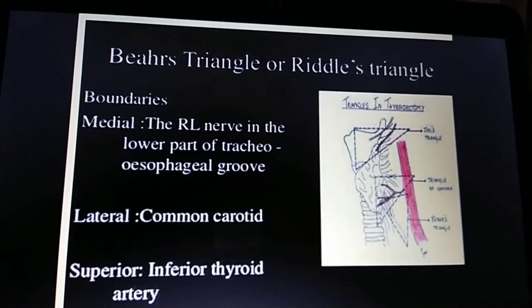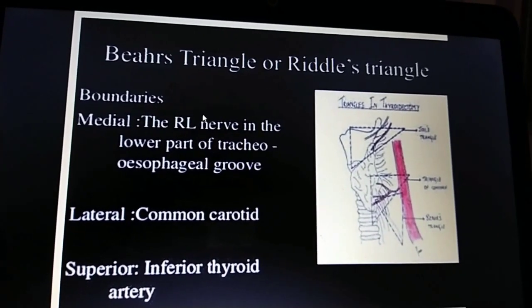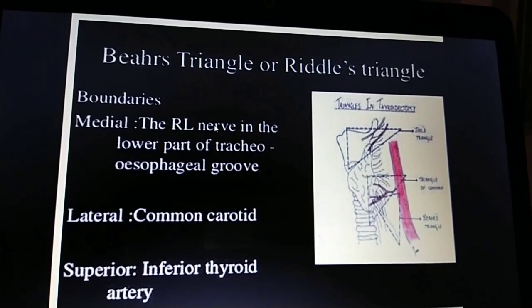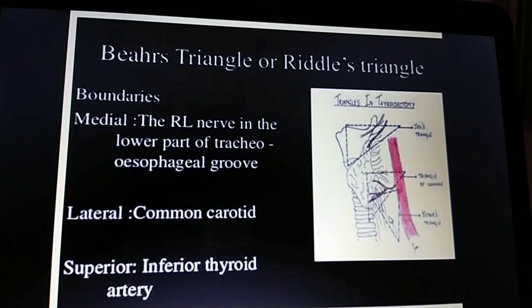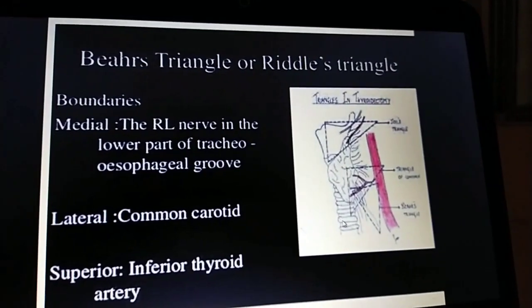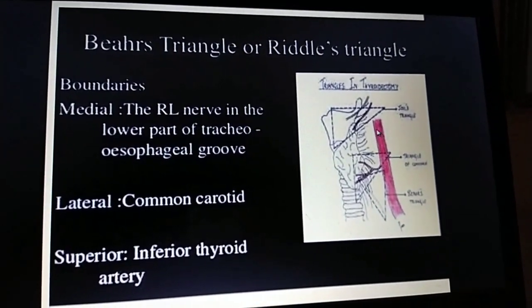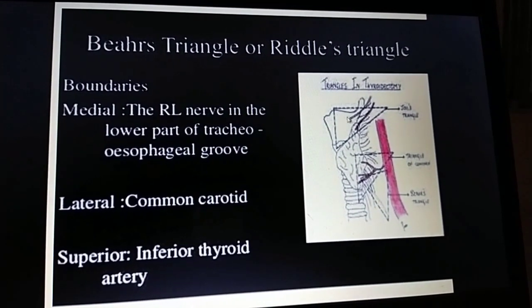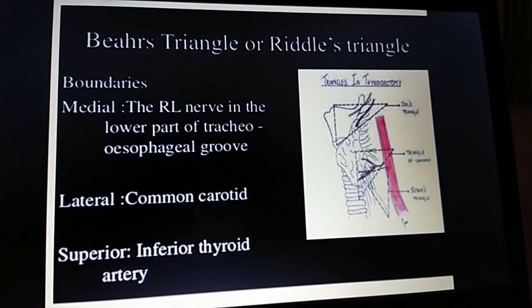Reddy's triangle is bounded medially by the recurrent laryngeal nerve in the lower part of the tracheo-esophageal groove, laterally by the common carotid sheath, and superiorly by the inferior thyroidal artery. This is the Jules triangle, and this is Reddy's triangle.